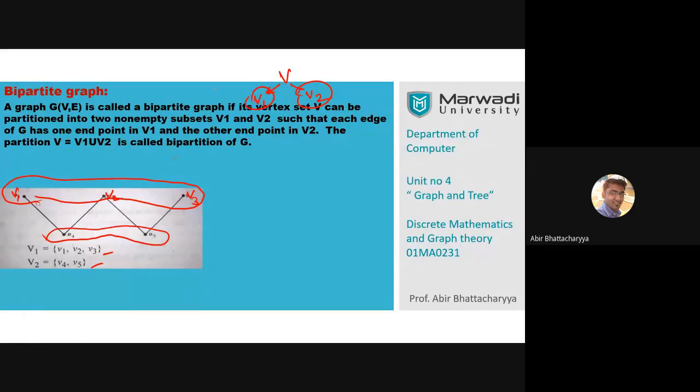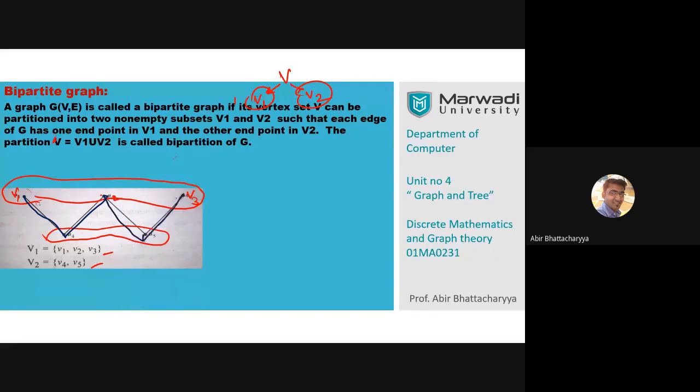It means v1, v2 and v3 are not interconnected. We cannot join them. We cannot join vertices of the same partition in an interconnected manner. But what we have to do is join the set of vertices of V1 with V2, and the vertices of V2 with V1. It is possible.